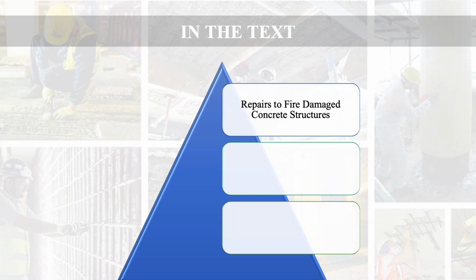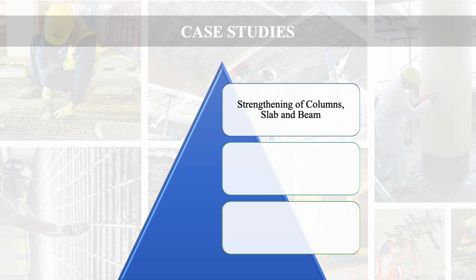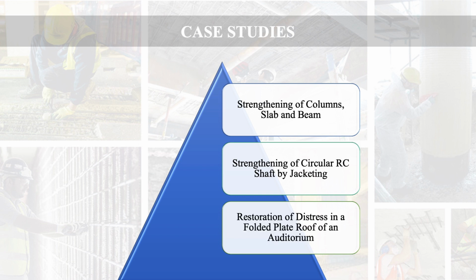These concepts are: first, repairs to fire damaged concrete structures, then repair of structures affected by chemical action, then strengthening structures with externally bonded reinforcement. Then a few case studies are given for repairs, like strengthening of columns, slabs, beams. Then strengthening of circular RC shaft by jacketing is given there. And one case study is about restoration of distress in a folded plate roof of an auditorium. So please go through the text and enrich your knowledge regarding the repair of concrete structures by going through these sections.